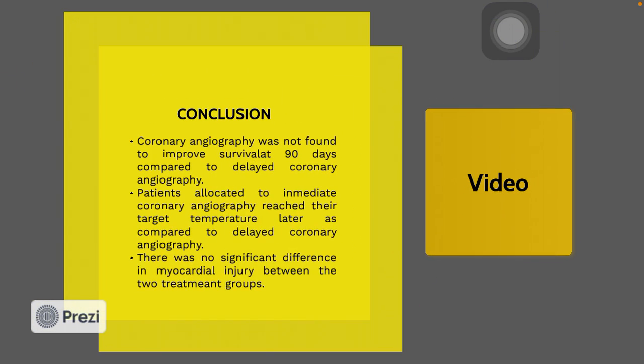Conclusion. Immediate coronary angiography was not found to improve survival at 90 days compared to delayed coronary angiography. Patients allocated to immediate coronary angiography reached their target temperature later as compared to delayed coronary angiography. There was no significant difference in myocardial injury between the two treatment groups.